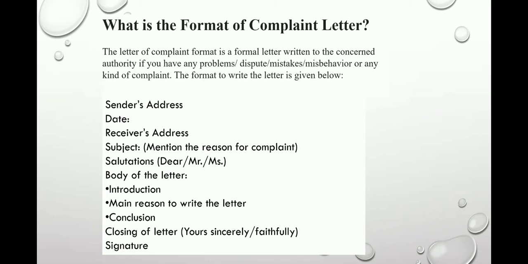First comes the sender's address, followed by the date, then the receiver's address, then comes the subject, where you mention the reason for the complaint, then the salutation with Dear Mr. or Miss. The body of the letter is divided into three parts: introduction, main reason to write the letter, and conclusion, and then the formal closing. Yours sincerely or faithfully, and signature with your name.